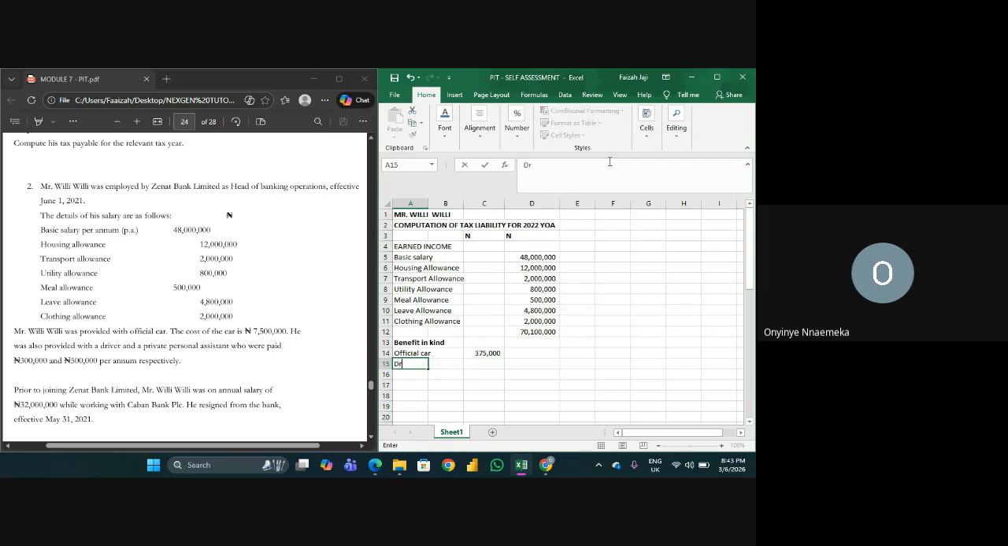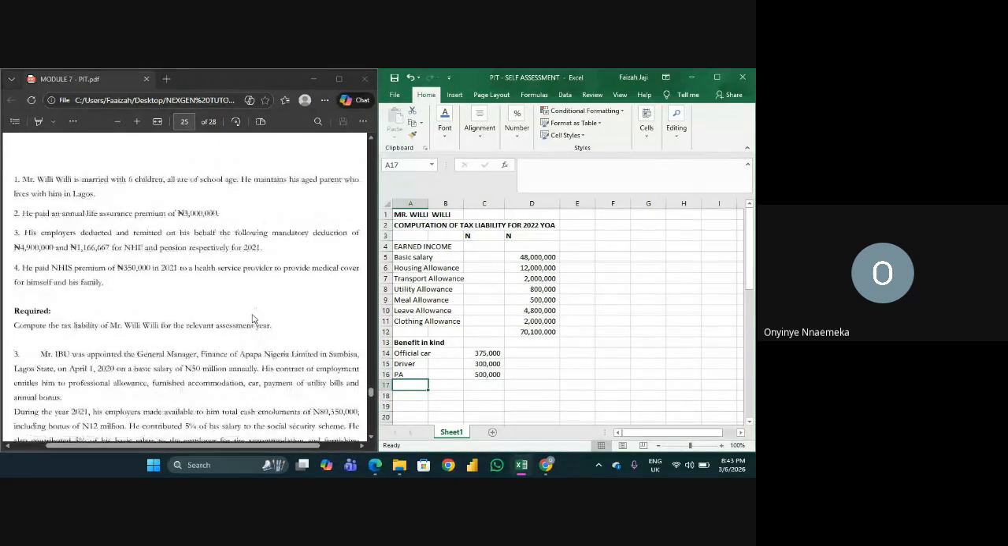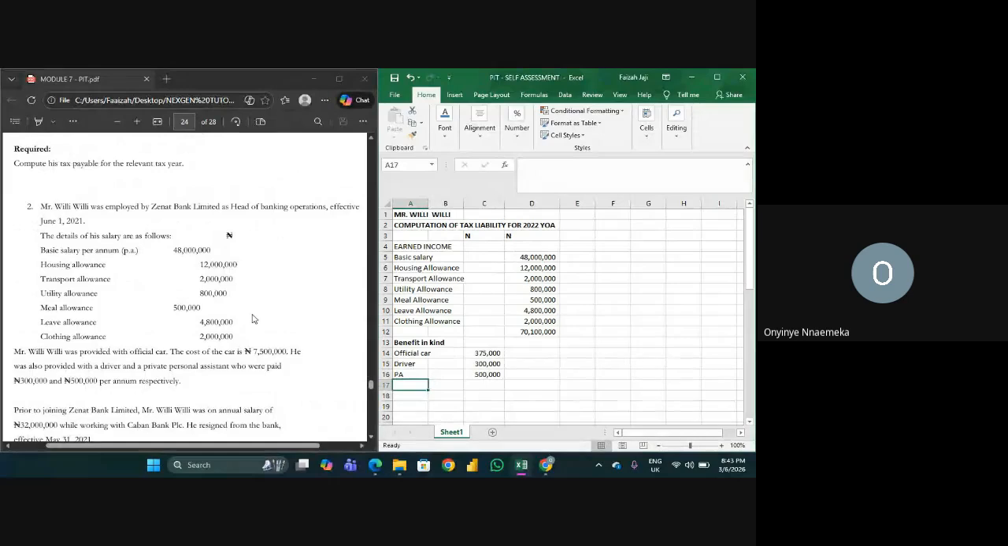Then they gave me a driver. Don't forget, because the driver is a contract worker and not one of the employees of the company, it's going to be recognized. 300,000 for driver, and for PA, how much? 500,000. So is that all? And we are forgetting something very important.